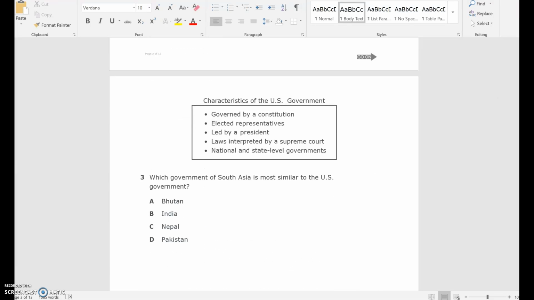Number 3, which government of South Asia is most similar to the U.S. government? A. Bhutan. B. India. C. Nepal. D. Pakistan.